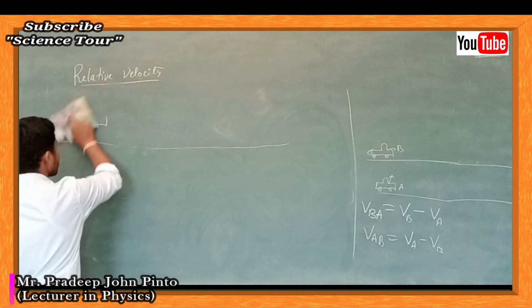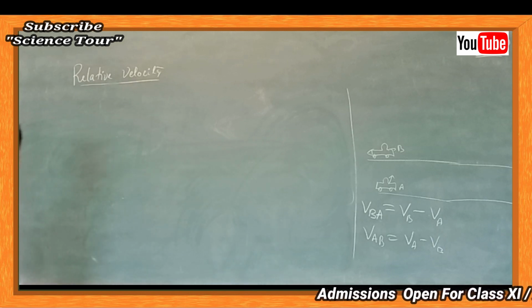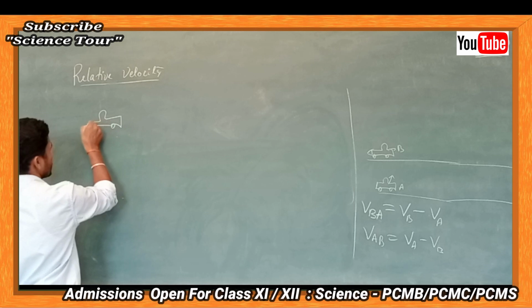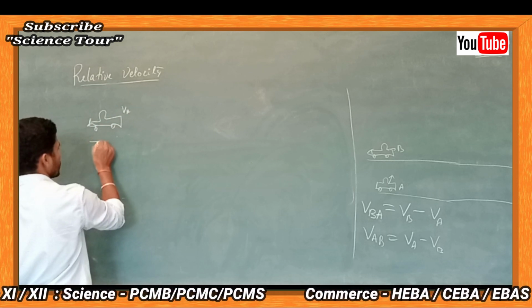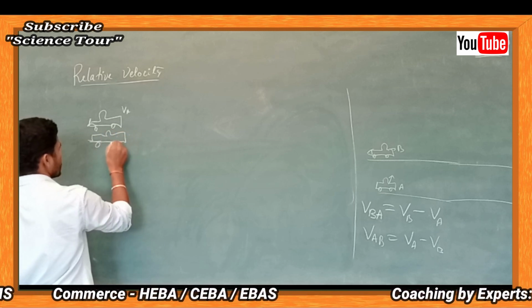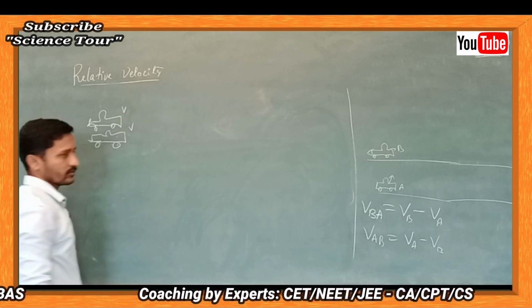As I said, you and your friend are in both the cars, and VA and VB are both the same. Both are in the same velocity, I am going to write VV.